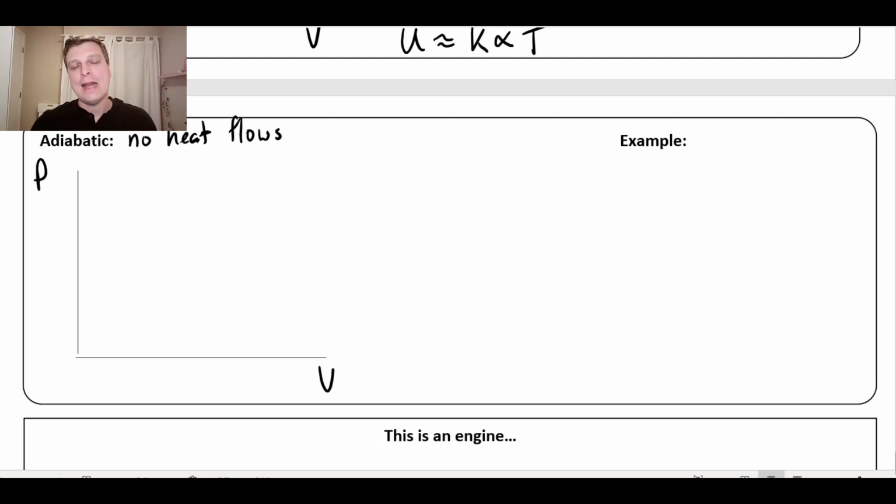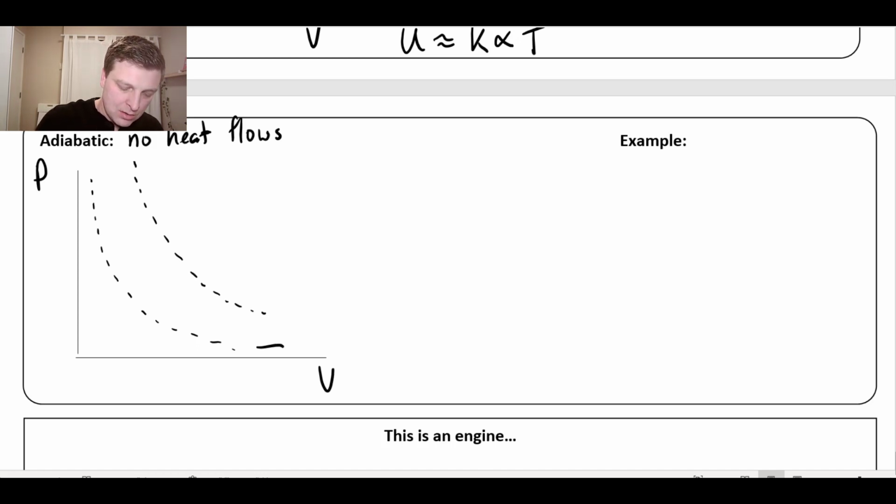So adiabatic processes are even trickier to visualize than isothermal ones, but the best way that I've found to do that is to actually think about two isotherms. So imagine I've got my graph and I've got two isotherms. I'm just going to draw them as dotted lines here. So these are just my isotherms. Each one is at a constant temperature, right?